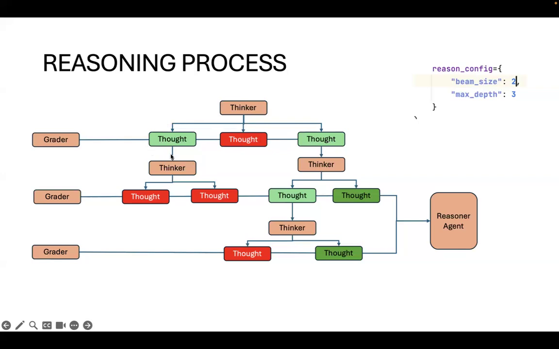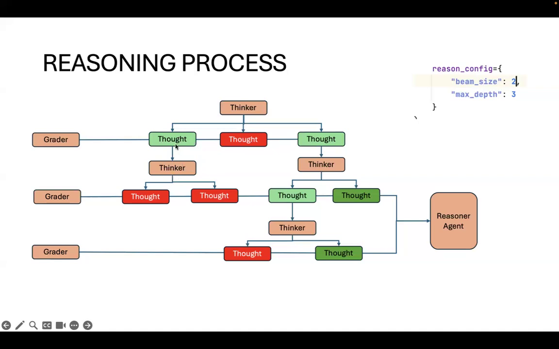After these three thoughts are created by the thinker agent, the grader agent grades them on a scale of 1 to 10. The beam size of 2 represents the top two thoughts, the top k thoughts, that I need to take. So let's say the grader grades thought 1 and thought 3 as the top ones, and thought 2 gets the lowest rating. Then these two thoughts will be taken to the next depth.